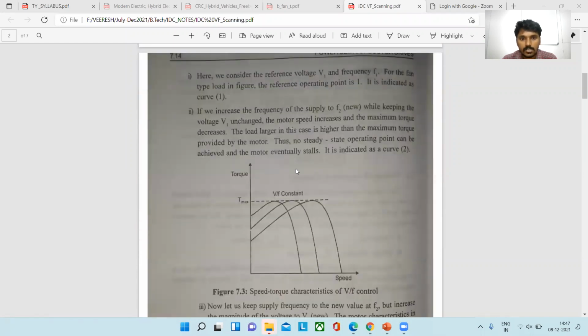Okay, for that purpose we are going for V by F is equal to constant. Whenever the voltage and frequency ratio is a constant value, we will get the maximum torque and constant torque. Okay, we will get the maximum torque like this.